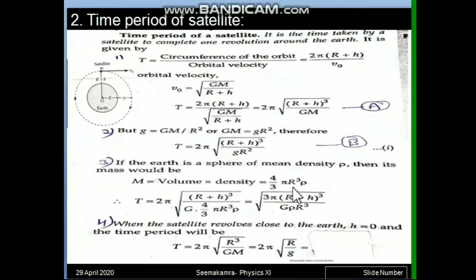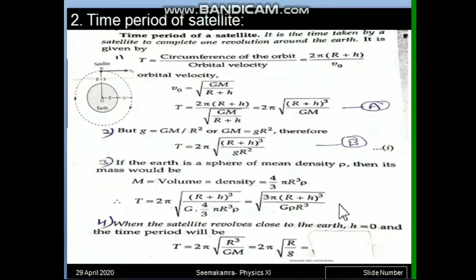Volume of earth is 4 by 3 pi r cube because earth is a sphere, into rho, meaning density. This term we read as rho. Let us replace mass here. As we replace, only the thing is that 3 is to be taken in the numerator and 1 pi is getting cancelled, half power of pi is getting cancelled. Finally 3 pi (r plus h) cube upon g rho r cube is the answer.